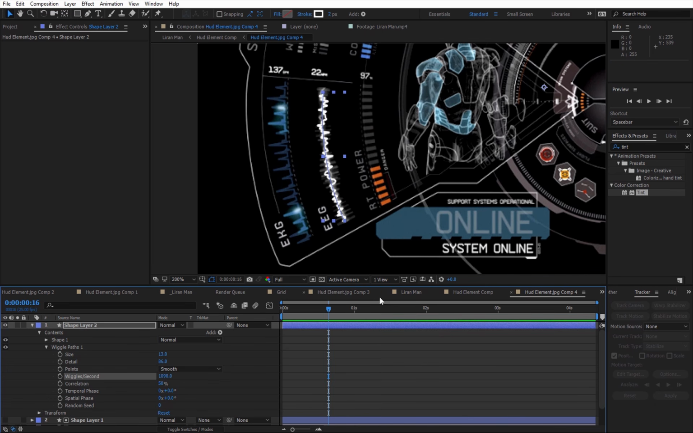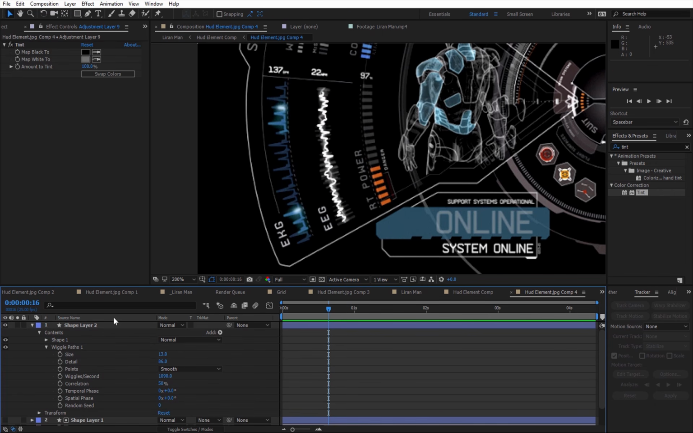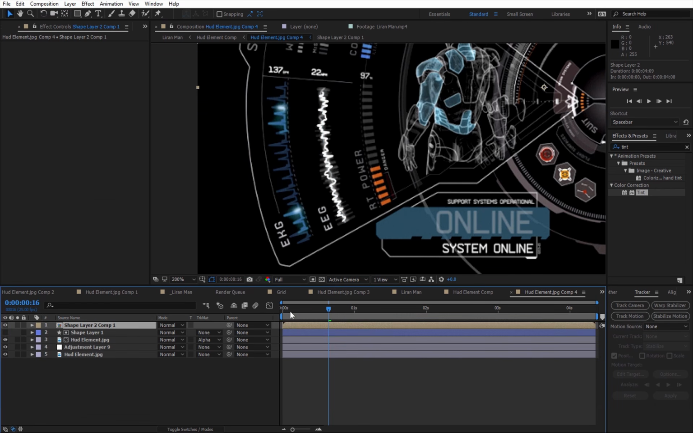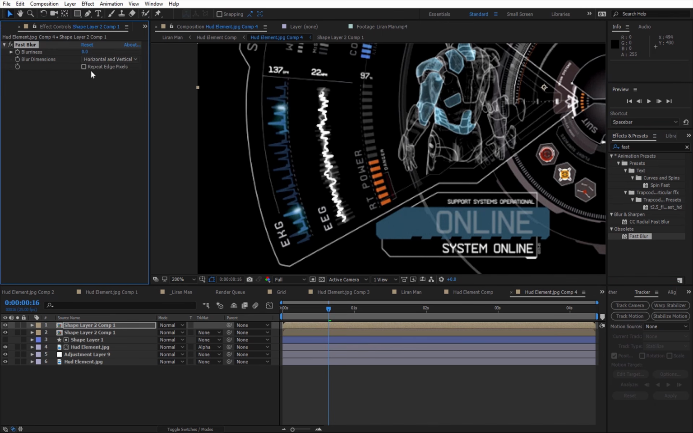So now I wanted to have a bit more glow, so if I duplicate it I get a different kind of wiggle. So I'm gonna pre-comp it and move all attributes. That's gonna be the default, and I'm gonna duplicate this comp, and I'm gonna take the fast blur, which is now obsolete, but it will always have a special place in my heart. So I'm gonna use it again and again, as much as I can.